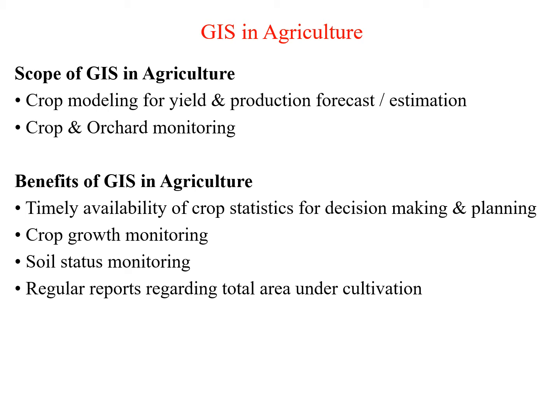Scope of GIS in agriculture. GIS can be used in agriculture for crop modeling of yield and production forecast or estimation. It can also be used for crop and orchard monitoring. Different benefits of GIS in agriculture are timely availability of crop statistics for decision making and planning, crop growth monitoring, soil status monitoring, and regular reports regarding total area under cultivation.